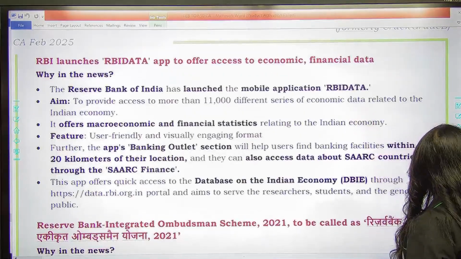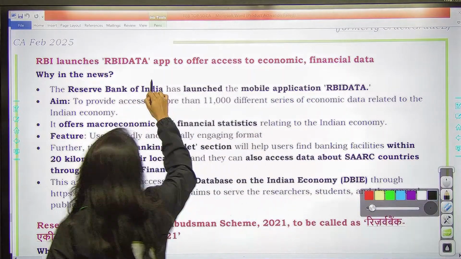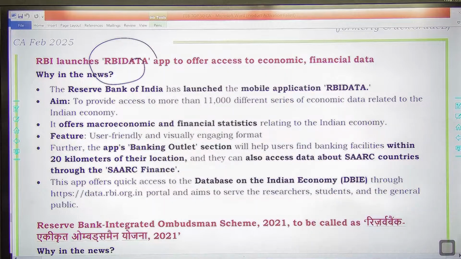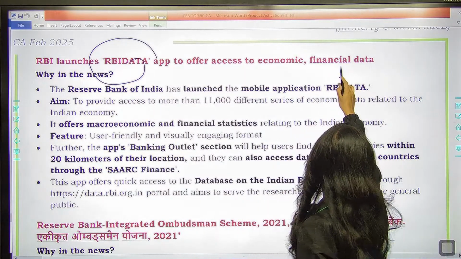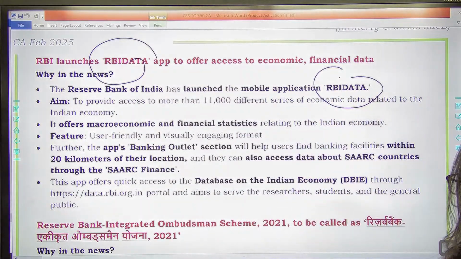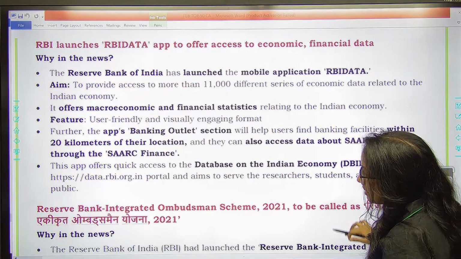Then you have RBI recently has launched the RBI Data App. RBI Data App क्या है? RBI Data App is something which you can access to get any information regarding the Indian economy, right? So remember this RBI Data app. You get economic updates here. Indian economy's macroeconomic performance and financial statistics will be available on RBI Data.